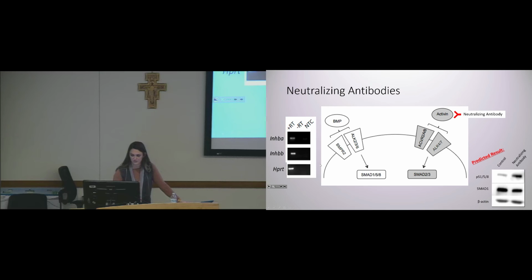And if we get these results that we're predicting, we would hopefully be able to move to an in vivo study where we could treat mice with these anti-activin A or B antibodies and then look at the effects on bone mass. There's also in vivo studies that show if you treat mice with a receptor decoy for ACVR2B, it sequesters the activin ligands, and we do see a reduction in activin signaling and an increase in bone mass. So we're predicting, similarly to the results from that receptor decoy, if we treat mice with these neutralizing antibodies, we would hopefully get the same results.